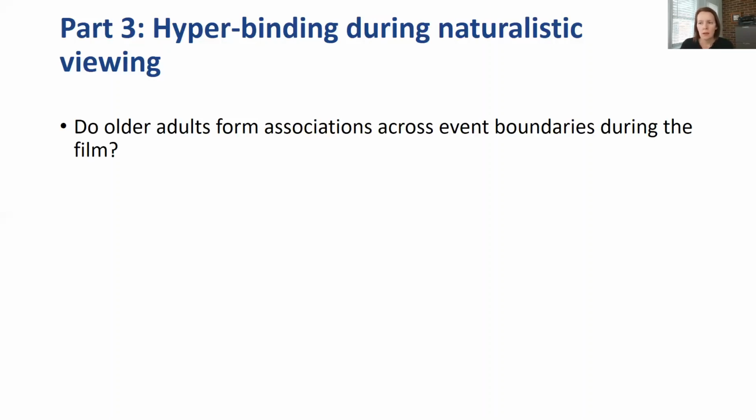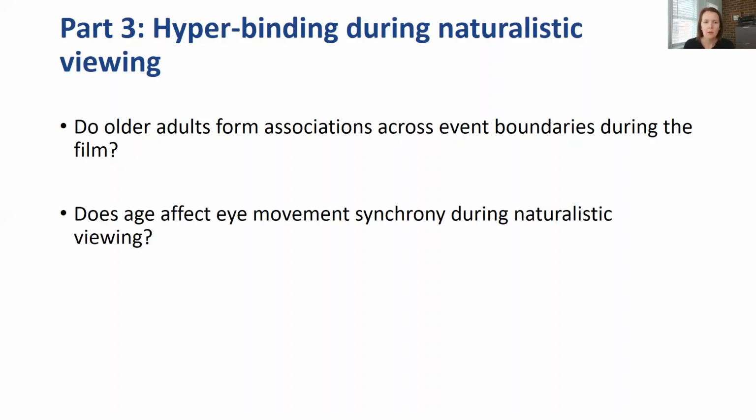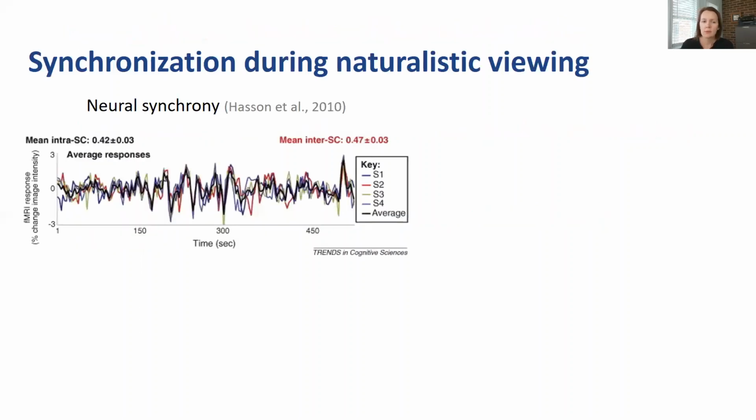So first of all, is this question of whether older adults form associations across event boundaries during the film. And a question that's secondary to the current talk, but was actually the primary focus of the study, was whether age affects eye movement synchrony during naturalistic viewing. That is, do older and younger adults look at the same things when they're viewing a movie? And we are interested in this question, just as an aside, because a lot of work has suggested that young people show a high degree of neural synchronization when they watch these complex stimuli, such as movies.